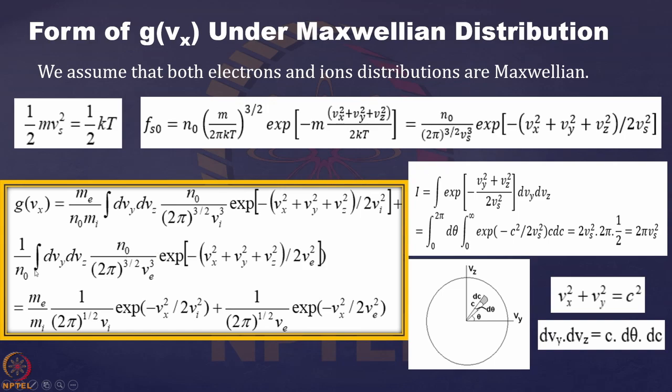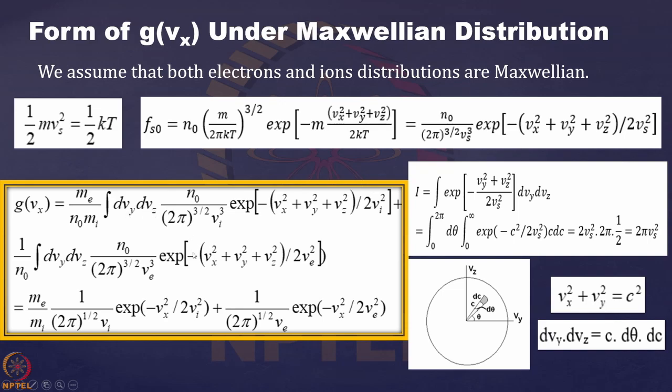In the same way the electron part comes over here: dvy dvz n0 by 2 pi to the power 3 by 2, then ve cube, then exponential of the sum of squares of velocity divided by twice the square of the thermal velocity of the electron. So this is exactly the expression which was there for Fe, and this is the expression we have for Fi when we use this kind of conversion. Getting this, we can now integrate over vy and vz.